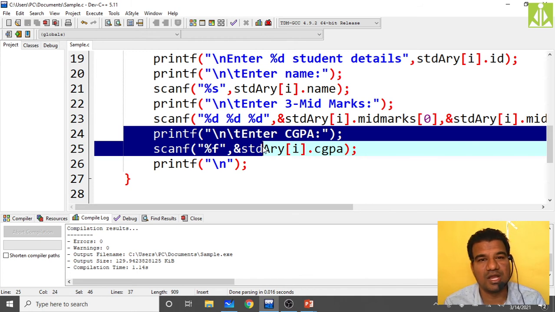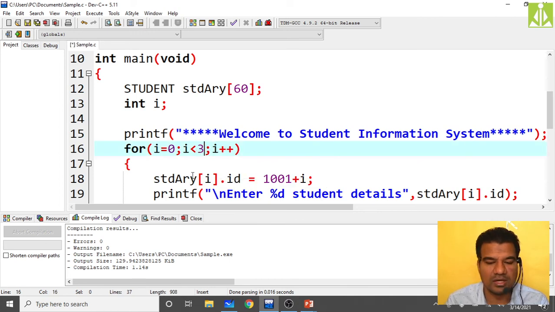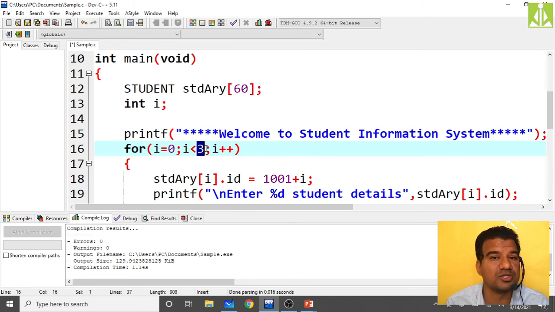So it will take a lot of time before I feed all those 60 student details to my application. I don't want that. So rather, I will simply make it 3 only. I will read only 3 student details. That's more than enough. In your exam, they will specifically mention to write a program to read 60 students. So there you have to put 60.